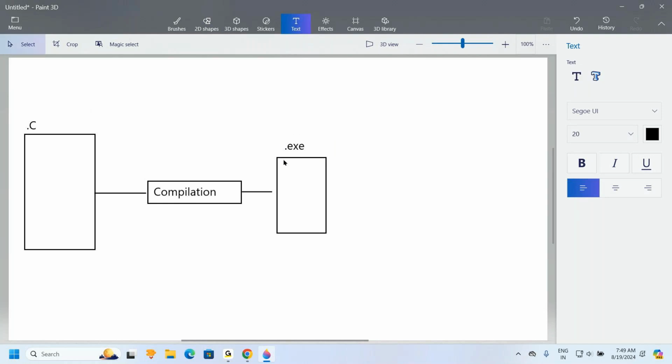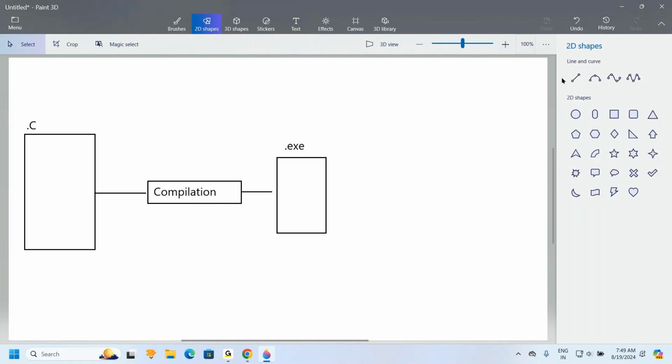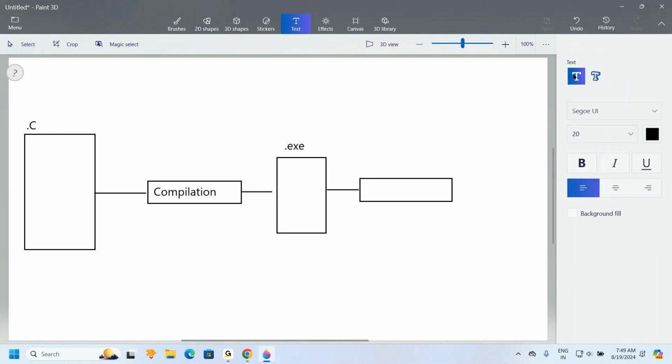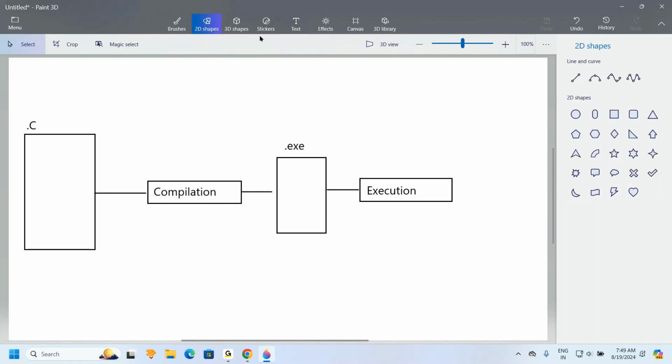Now I want to execute this program. To execute this program, we have to go for the execution process. When we execute the program, automatically we are able to get output directly.